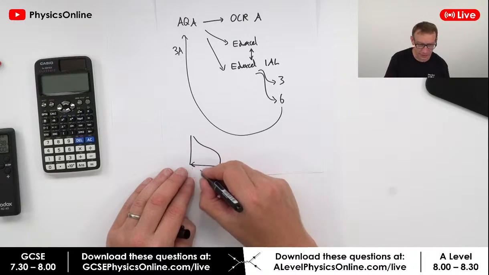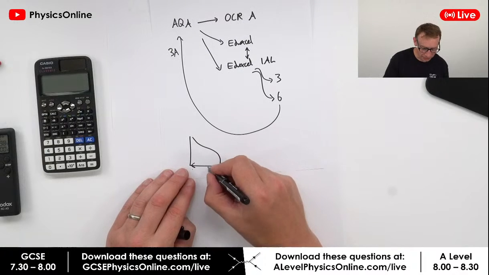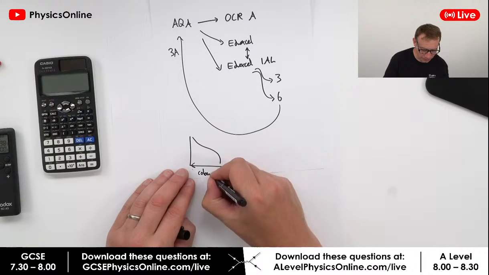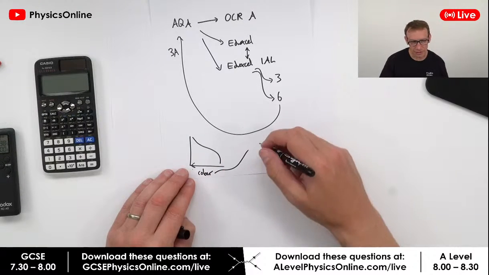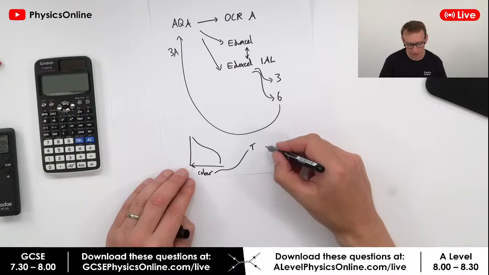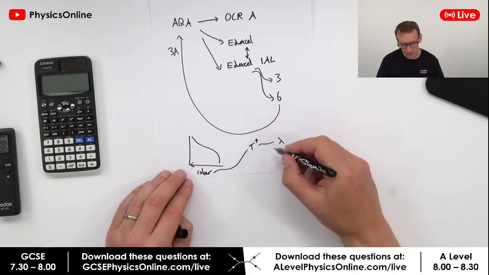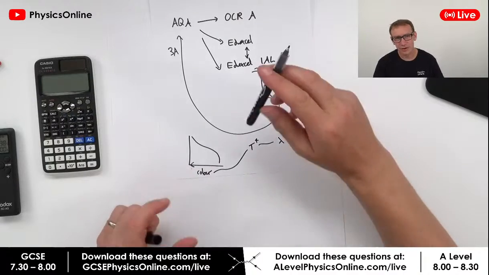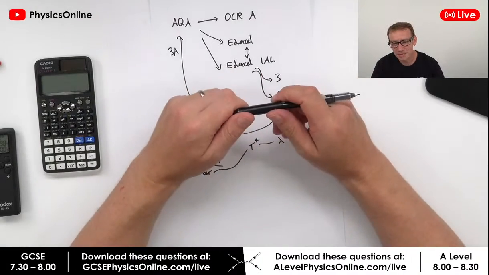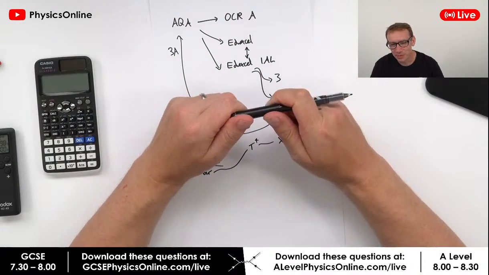So you're going to have white over here and red over here. So this thing here is going to be related to the colour, and that colour is going to be related to the temperature, and that's then going to be related to lambda. And there's this kind of T squared is proportional to lambda, isn't it? So does that help? I'm not sure.